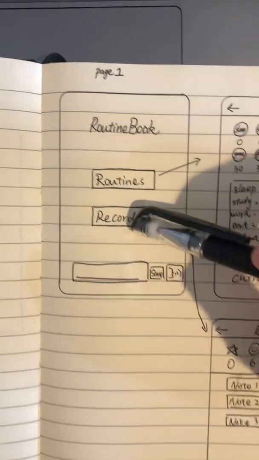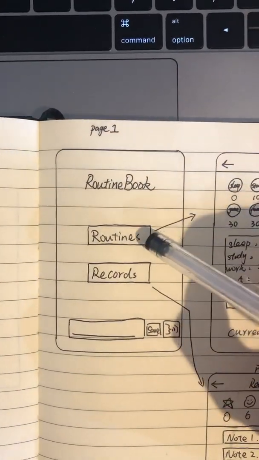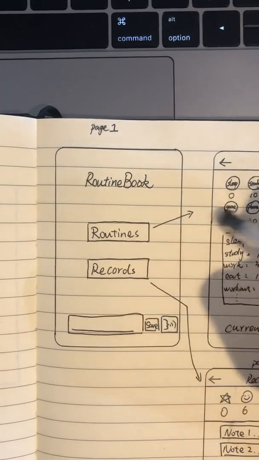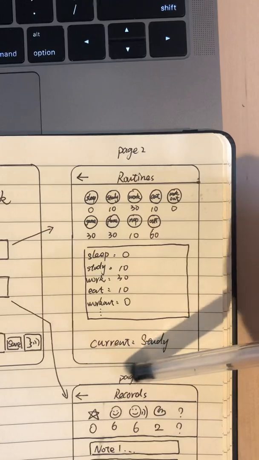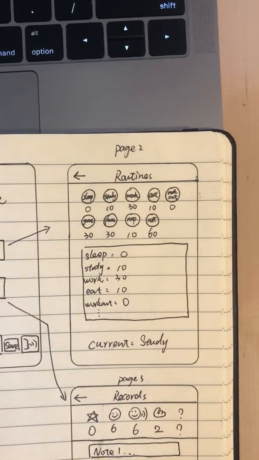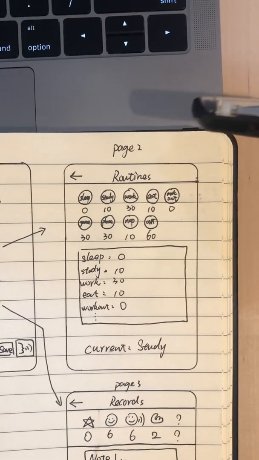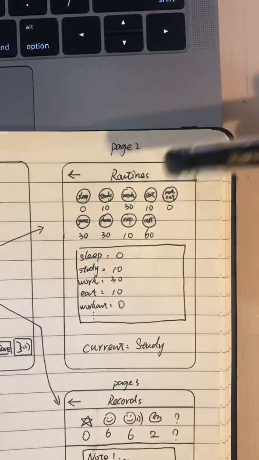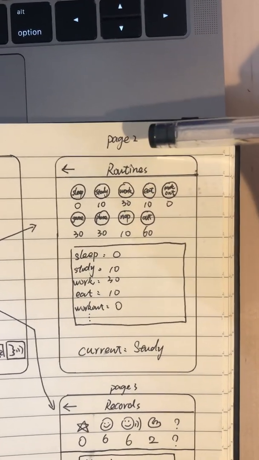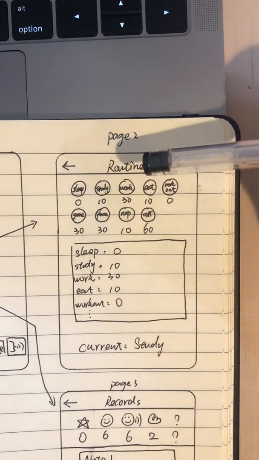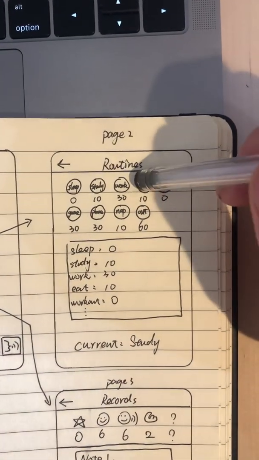First, let's take a look at the routines right here. When you click on routine, we jump to another page. This routine page basically captures everything you do. First of all, when you wake up, the first thing you want to do in the day, you might say, oh, I want to eat. So you click on the eat button, and we start counting eat.